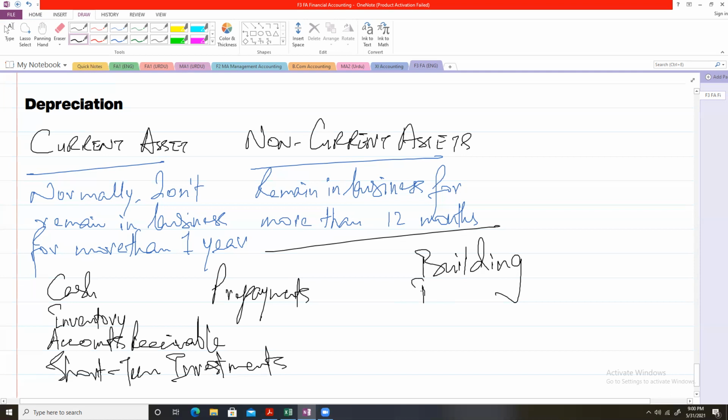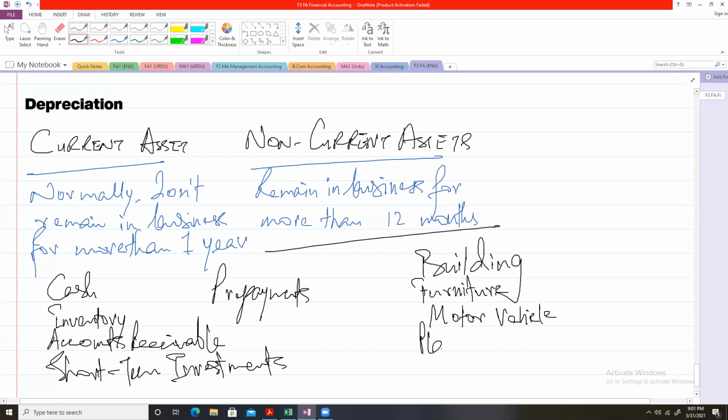Another example could be furniture. We do not purchase furniture every day. We do not sell furniture every other day in the business. Furniture remains in business for normally more than 12 months. So this is also a non-current asset. Another example could be a motor vehicle. A motor vehicle purchased for business use is also a non-current asset.